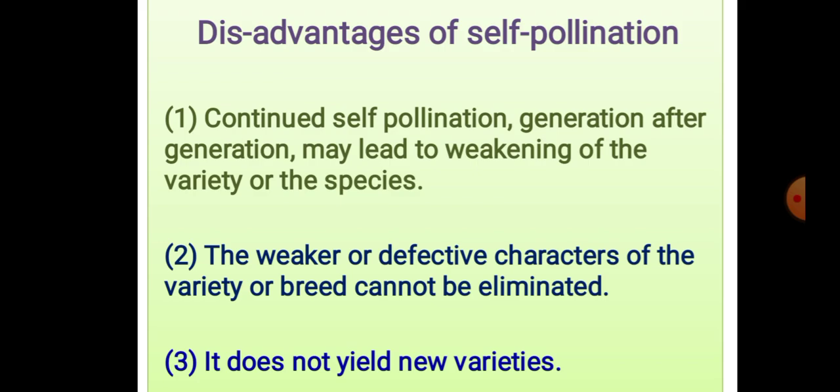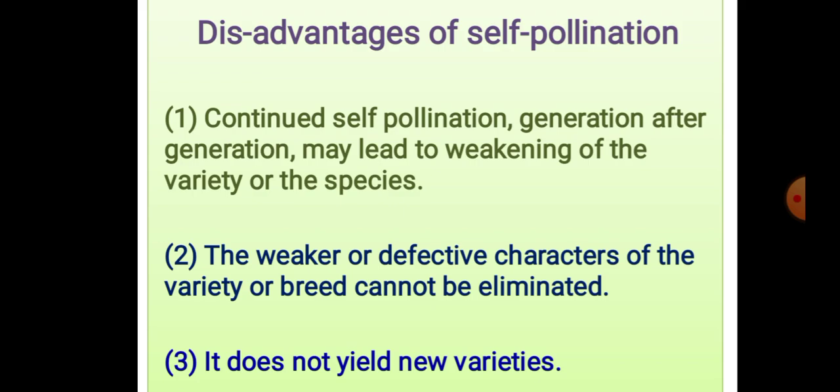The weaker or defective characters of the variety or breed cannot be eliminated. A defective character is continued. It does not yield new varieties. Since the pollination is self, the same variety with weakened or defective characters is continued.